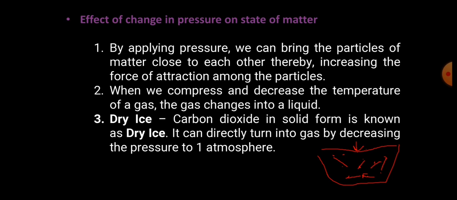Okay, for example, dry ice. We all know that carbon dioxide in the solid form is known as dry ice. So when we decrease the pressure, what will happen? This dry ice will convert directly into the gaseous form when we decrease the pressure to 1 atmosphere. So this is an example of change in pressure.